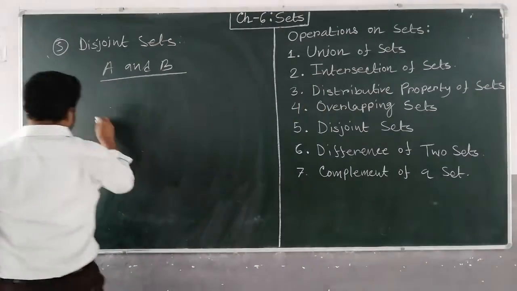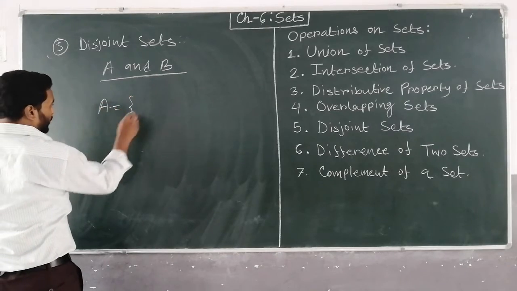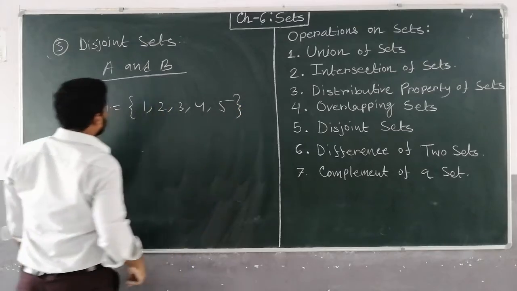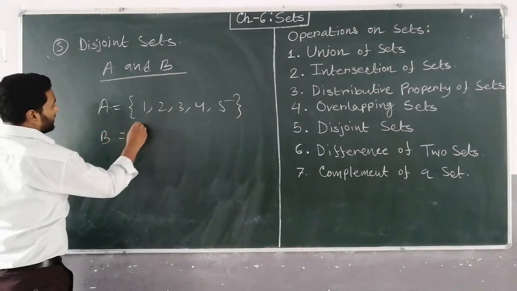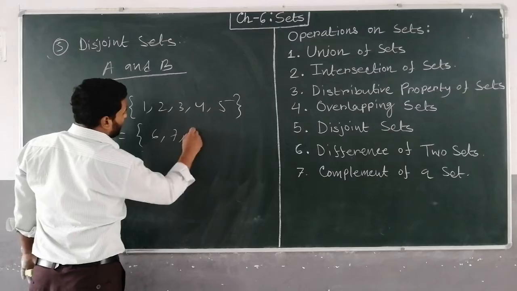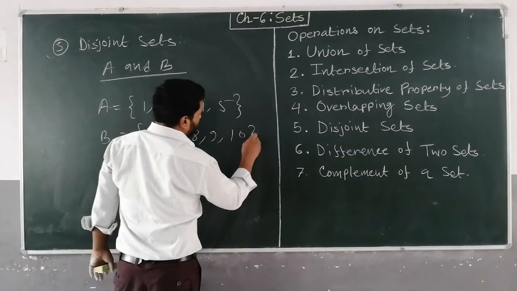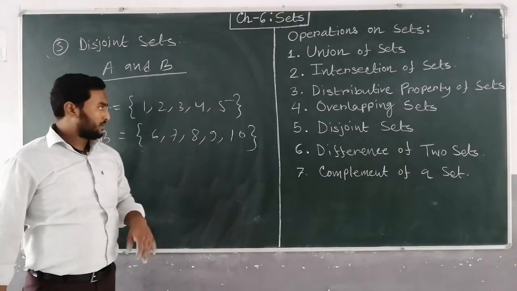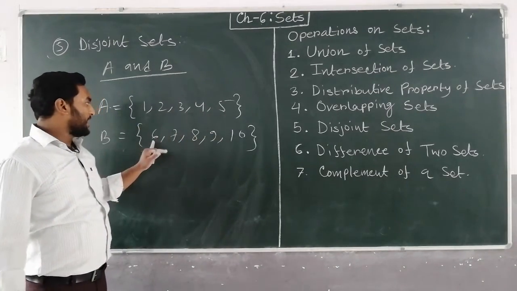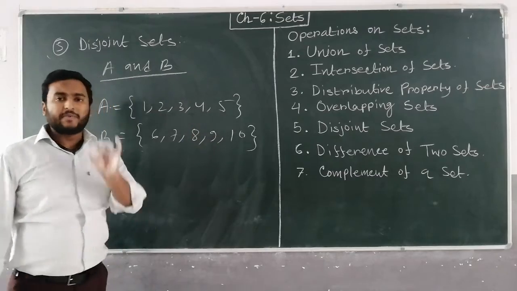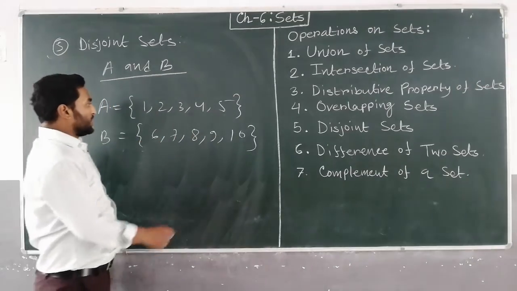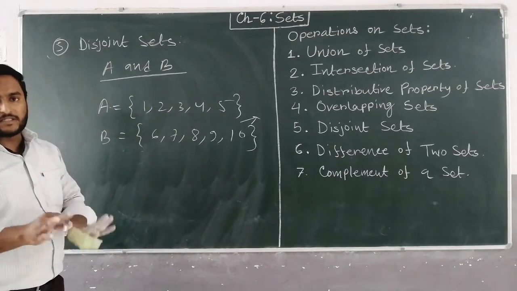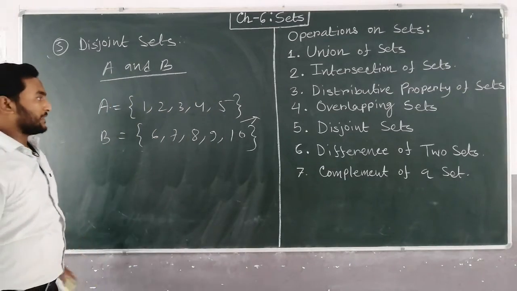Okay, so let's make it more clear with an example. A is 1, 2, 3, 4, 5, and B is a set, suppose 6, 7, 8, 9, 10. See this, between these two sets, no element is common. 1, 2, 3, 4, 5, and here 6, 7, 8, 9, 10. So no element is common between these two sets. So these two sets are said to be disjoint sets. It means there will be no element in common.